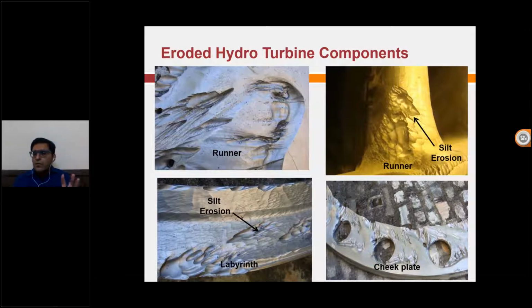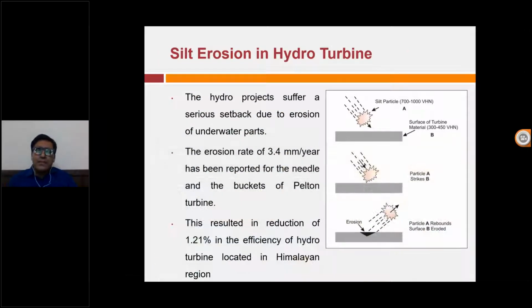When the project was sanctioned, Siemens and General Electric warned the government that a lot of silt is there in the Himalayan region. But even because of that warning, they have gone ahead, and this problem is there. Now we'll look into what silt erosion in a hydro turbine is. As you can see on the right hand side, the silt is angular in shape. So when it comes and interacts with the substrate, it takes away the material, because the hardness of silt is on the higher side.